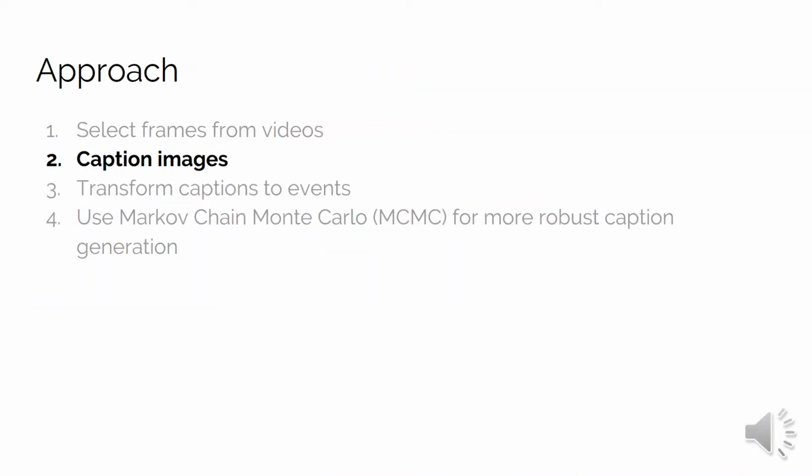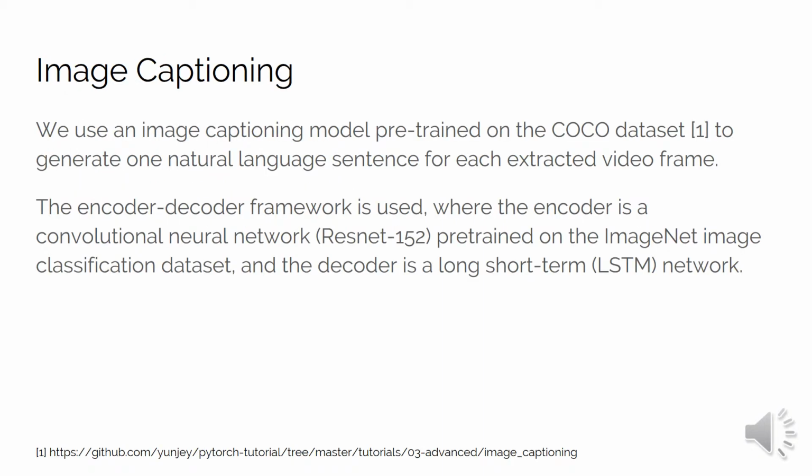After we have the frames that are perceptually different from each other, we treat them as images that we want to caption. We use a standard image captioning model to create these captions. Our model is pre-trained on the COCO dataset with an encoder-decoder framework. The encoder is a CNN called ResNet 152 that takes in the video frame and is pre-trained on the ImageNet dataset. The decoder is an LSTM that outputs the caption.